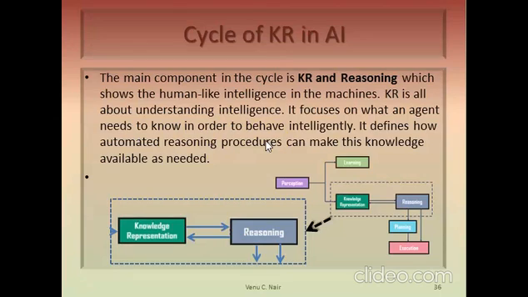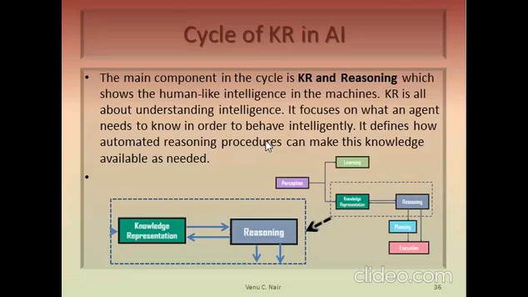Knowledge representation is the portion from where an agent, a system which captures knowledge, responds or exhibits intelligence. It defines how automated responding procedures can make this knowledge available as needed. The responses are called reasoning, and this reasoning procedure can make the knowledge available as and when required.